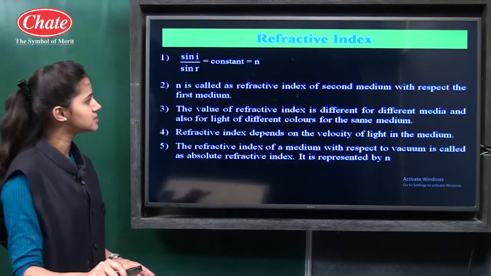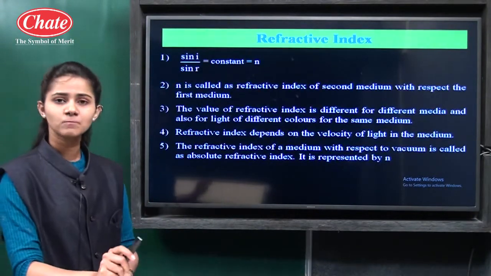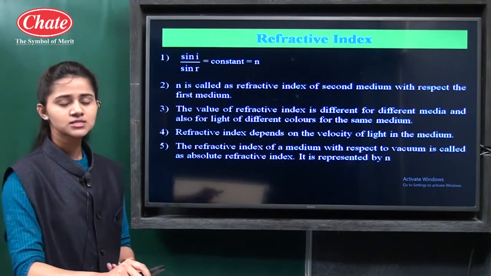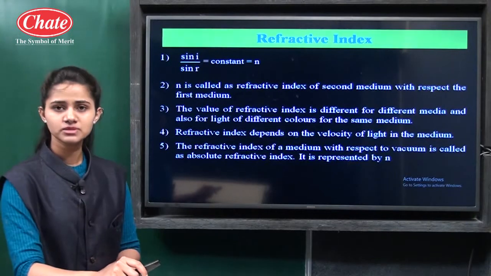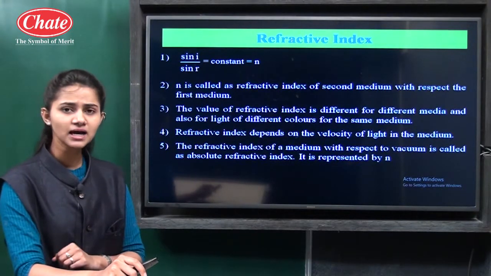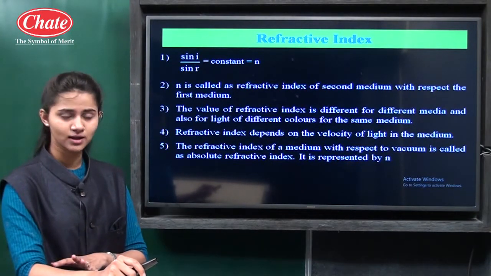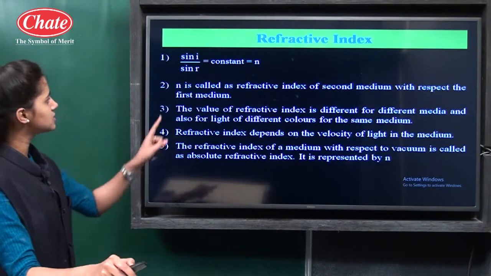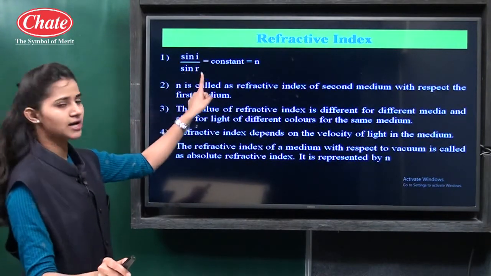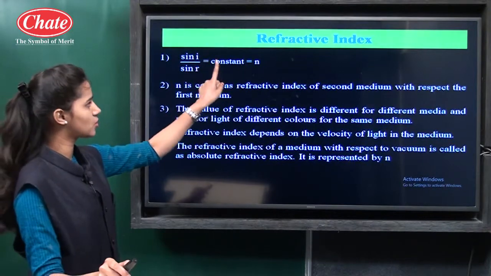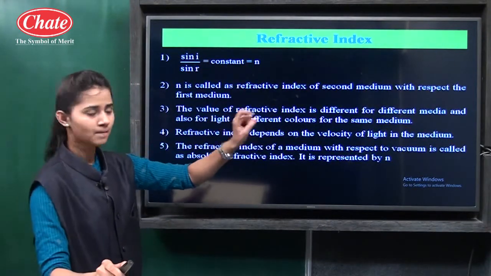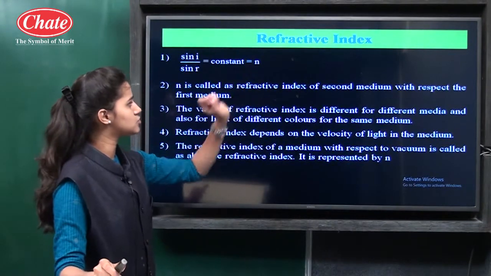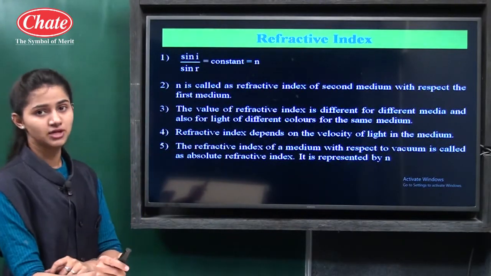Then the next point is the refractive index. Simply, what is the refractive index? In the second law of refraction, we saw that sin i to sin r is a constant, and this constant is represented by n. This n is called the refractive index.